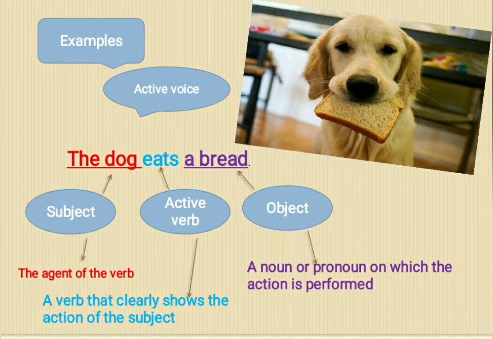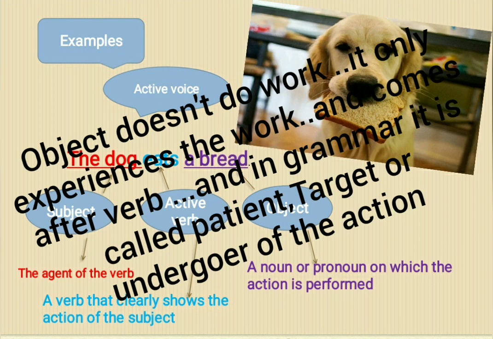In this sentence, the patient is a bread because patient is always placed after the verb and it is a noun or pronoun on which the work is done. The work is performed.